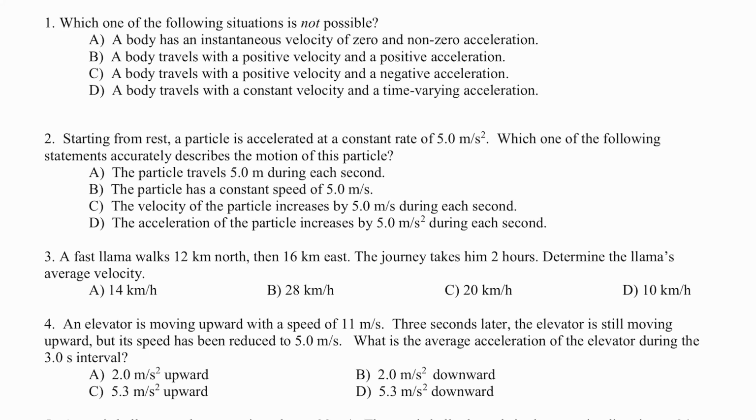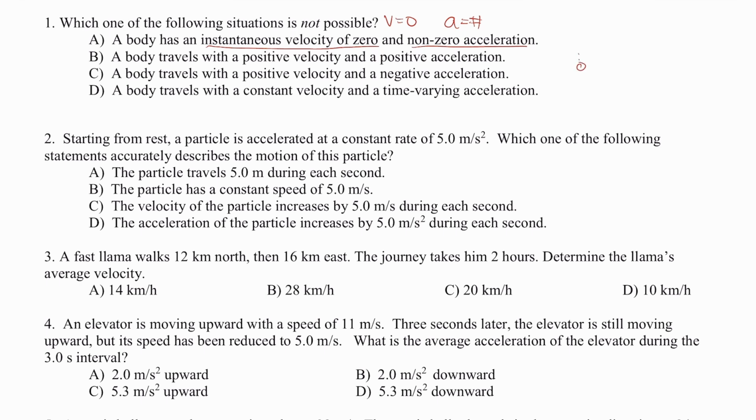So let's get started with this test review. Number 1 reads, which of the following situations is not possible? A, a body has an instantaneous velocity of 0 and non-zero acceleration. What that means is that our acceleration is just some number, and we're looking for some instant moment where the velocity is 0. We know that that's true because that happens in freefall.